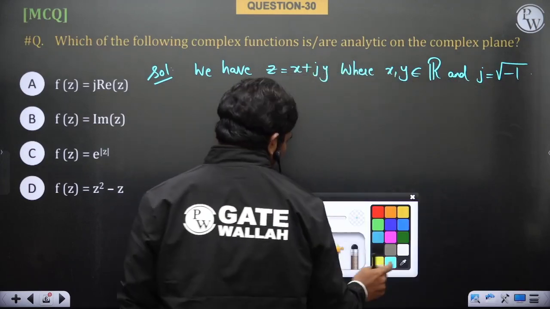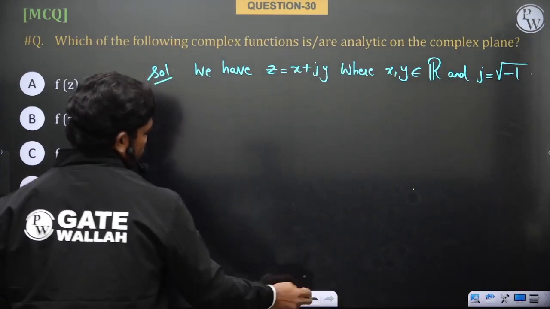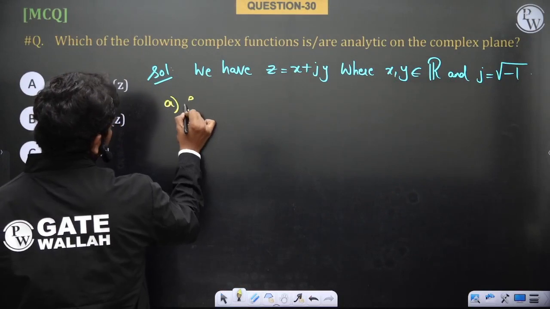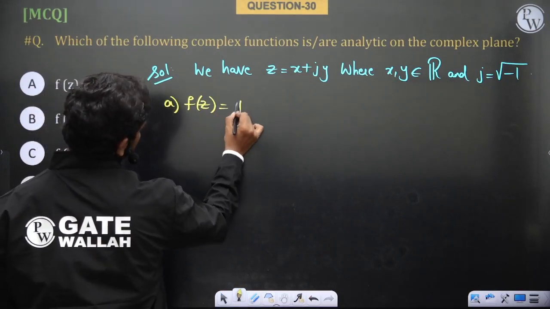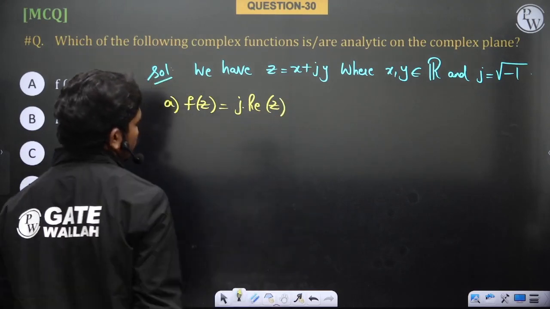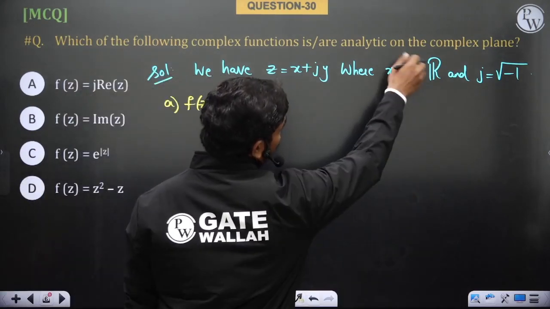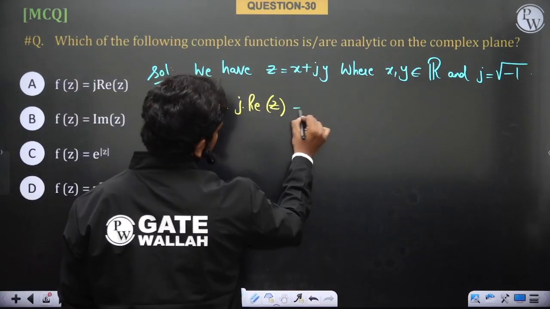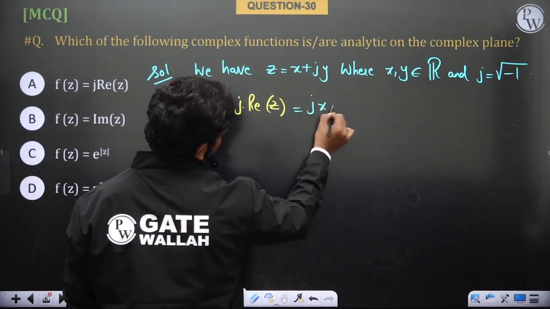Okay, so now let's see. If you verify the options, what are the options they have given you? A, f of z is equal to j times real part of z. Okay, then it is given on the complex plane, complete complex plane. So this is j times real part of z, which is actually x.